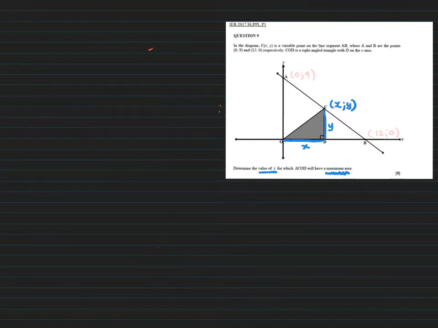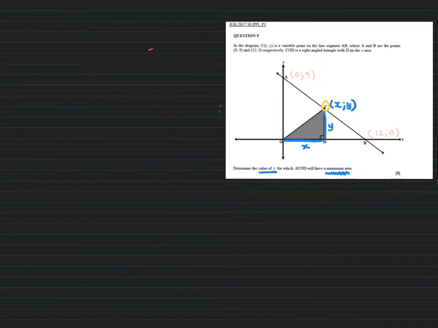I know some of you are going to be wanting to think of C as like the midpoint and then maybe get that coordinate and go from there. But did they tell you it was a midpoint? They most certainly did not, so please don't do that. Let's work with what we've been given.